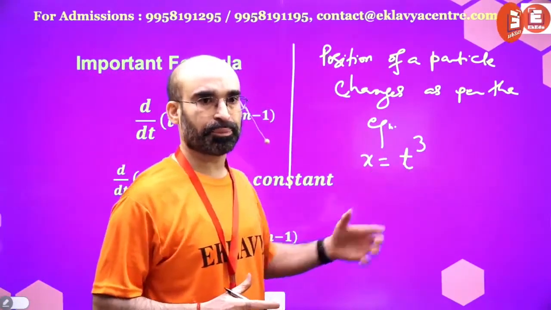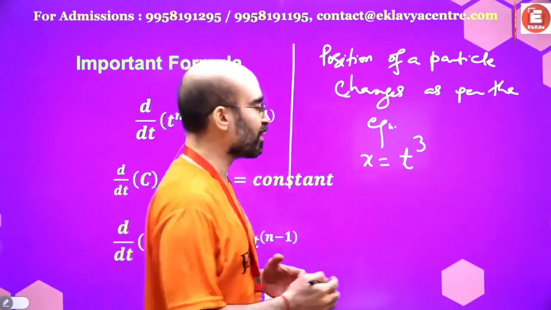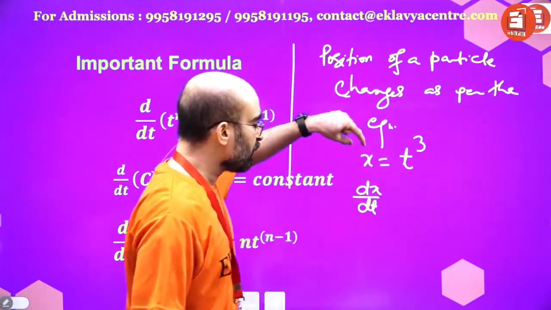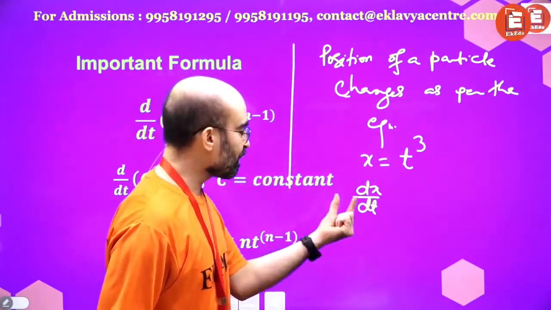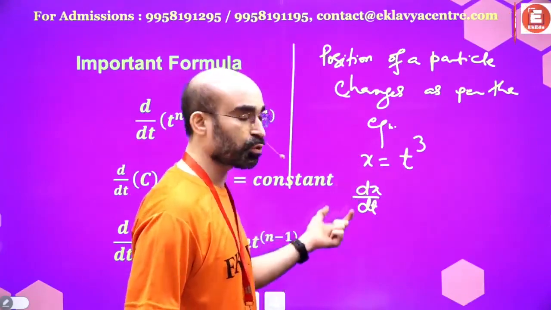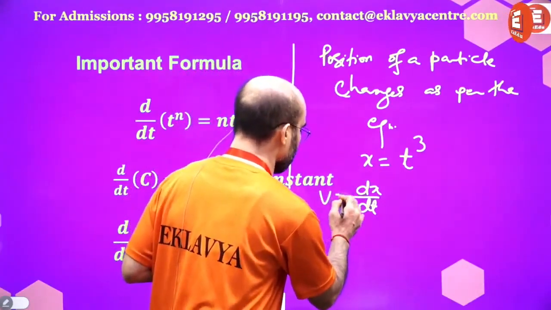Okay, focus on this. And now you want to get this dx by dt. This is very simple. Change in position with respect to time. This is velocity, right? So v equals this.